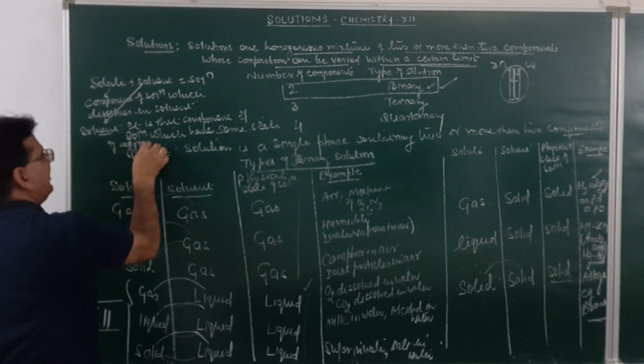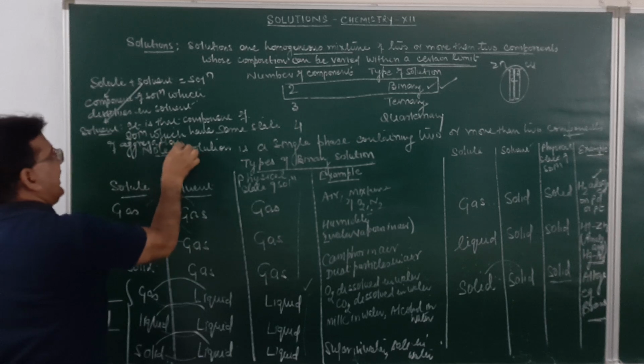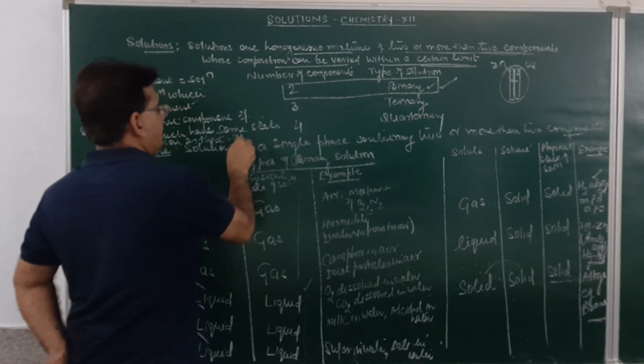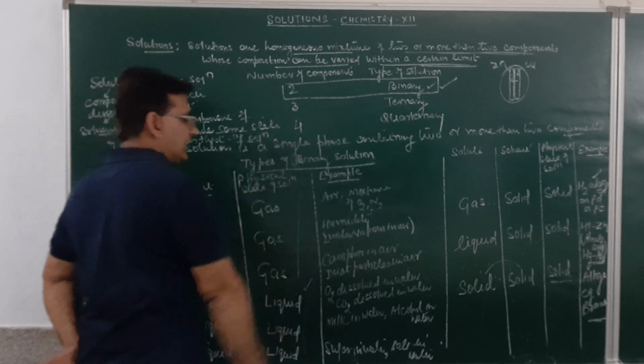Same state of aggregation as that of the solution. I think I shall be clear.